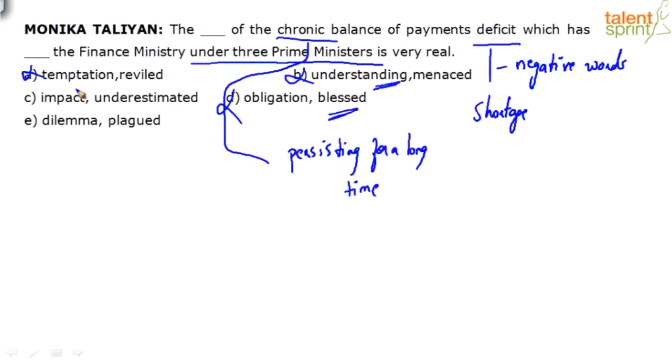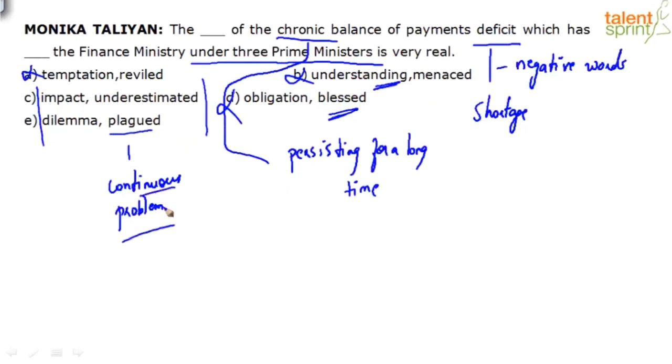The impact of the chronic balance of payments deficit which has underestimated the finance ministry, or the dilemma of the chronic balance of payments deficit which has plagued the finance ministry. Which one of these two will be in line? Now let's understand these words itself. Impact, underestimated, we know the meaning. What's the meaning of plagued? Something that is a continuous problem.